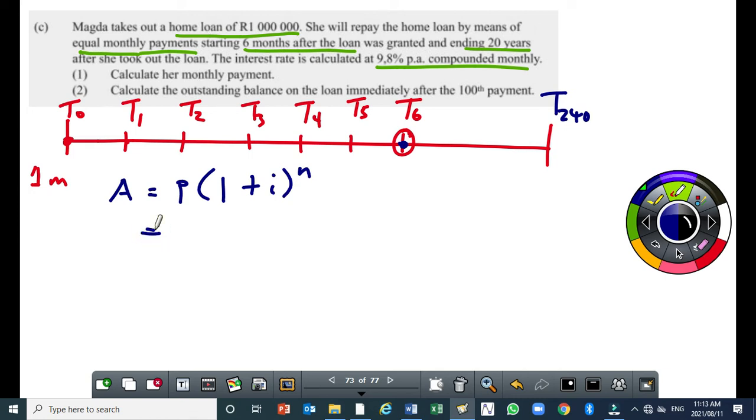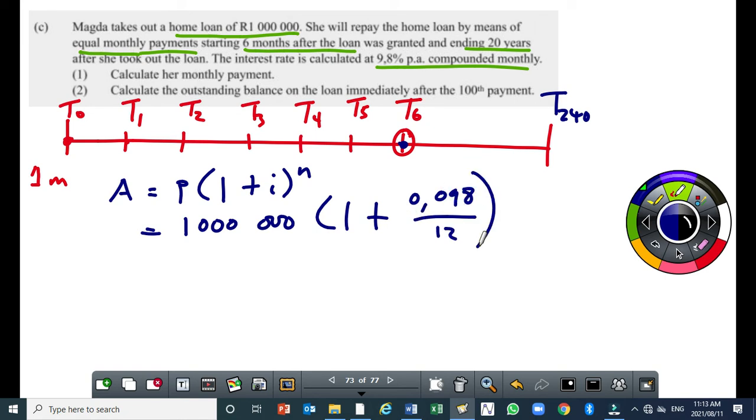Right? Our P is going to be that amount, 1 million, times 1 plus the interest, 9.8% per annum, compounded monthly. Then where there is n, we put 5 there, because the question says the first payment is going to be made starting 6 months after the loan was granted.